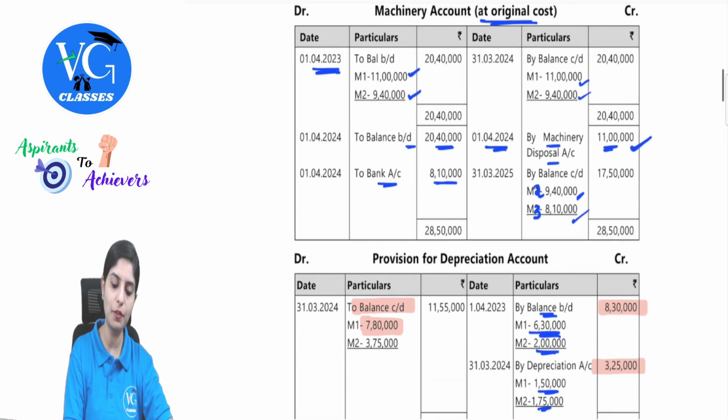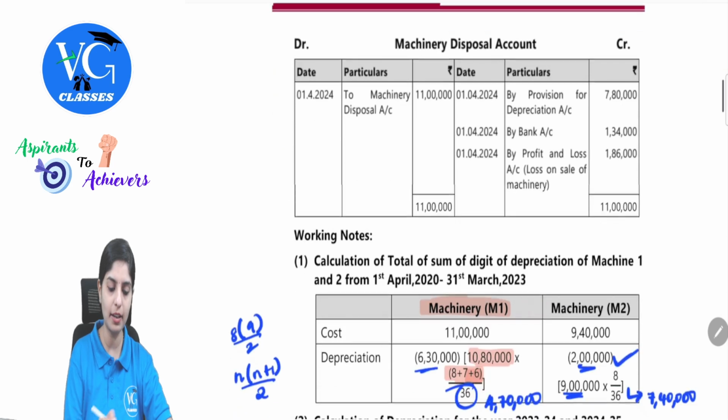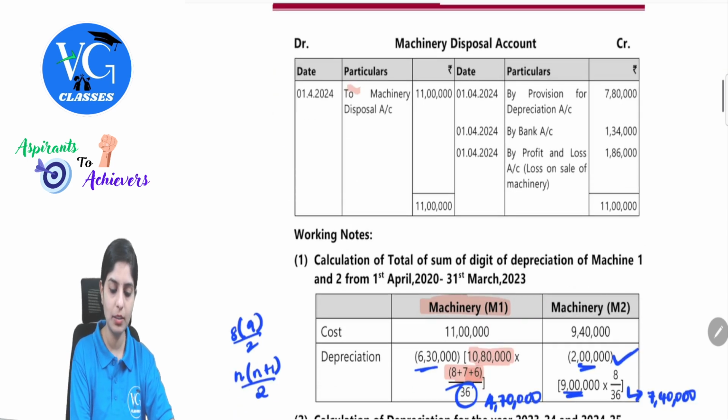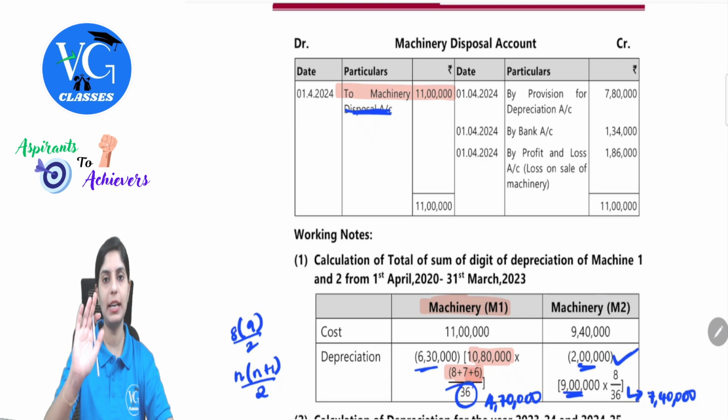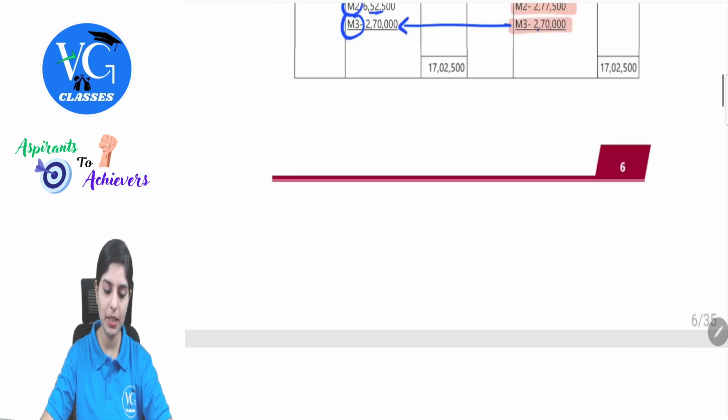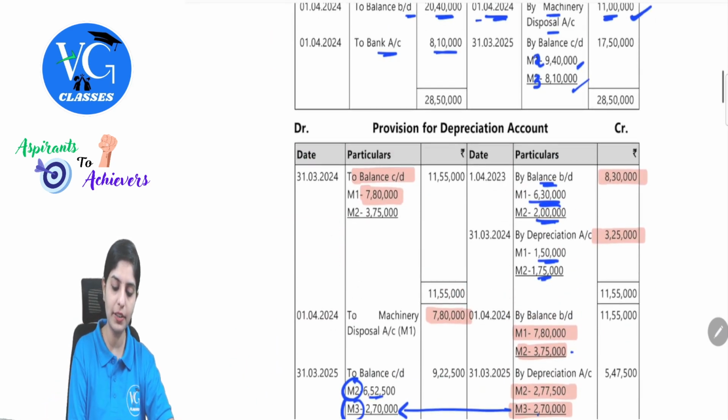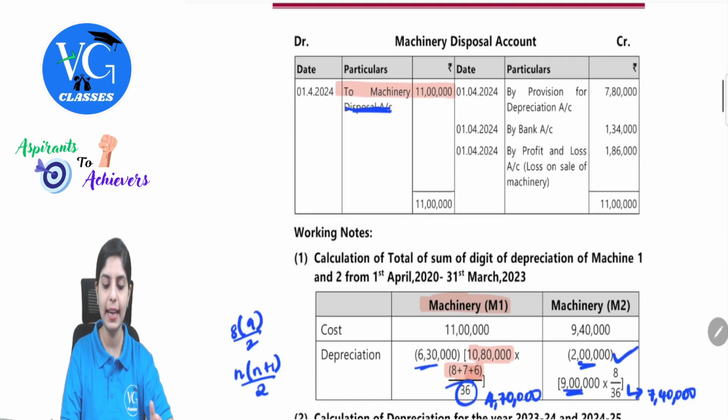Machinery disposal, first you have transferred as on 1st April in the machinery disposal to machinery account. This is only to machinery. There is no disposal again here separately. To machinery account 11 lakh. Clear with this? Then from depreciation, provision for depreciation, here we have transferred. So this is by provision for depreciation 7 lakh 80.